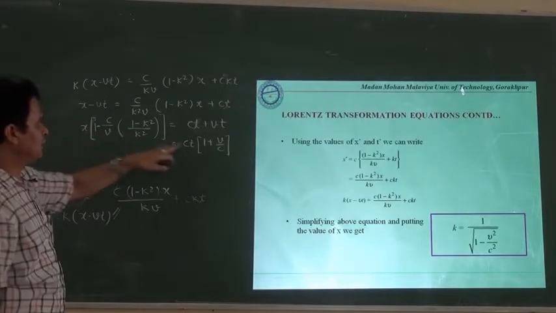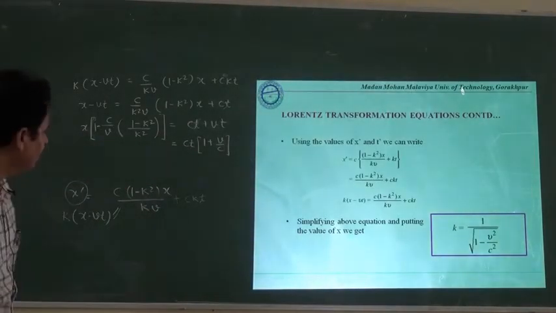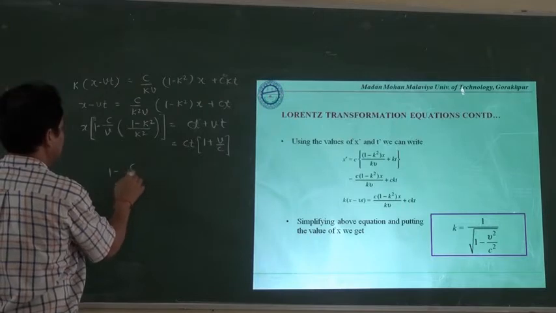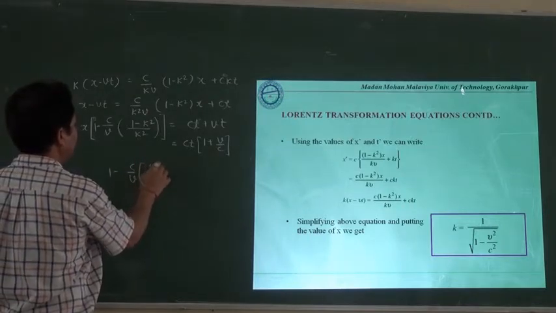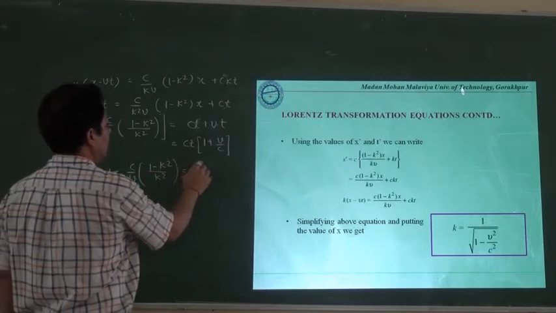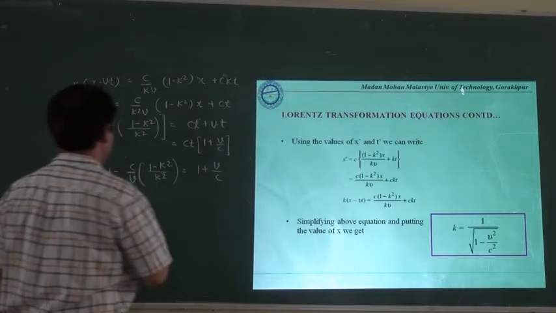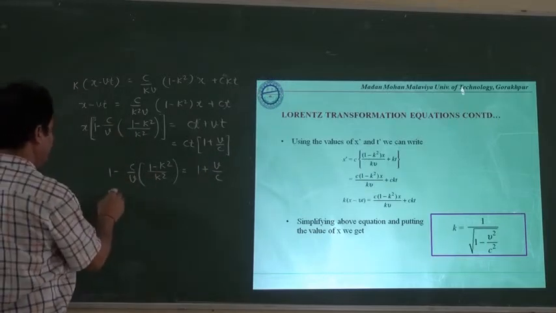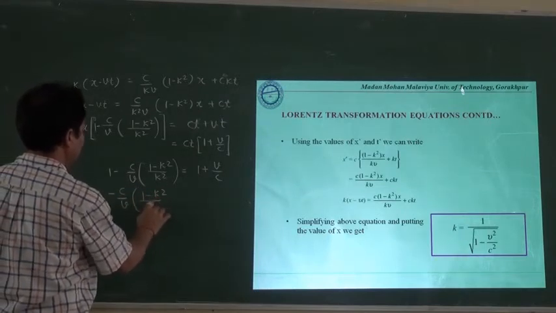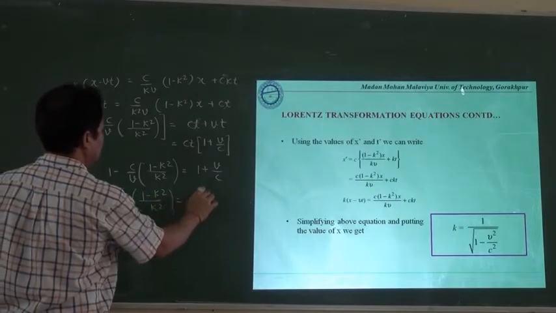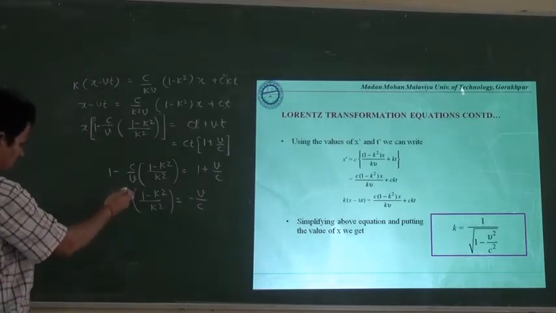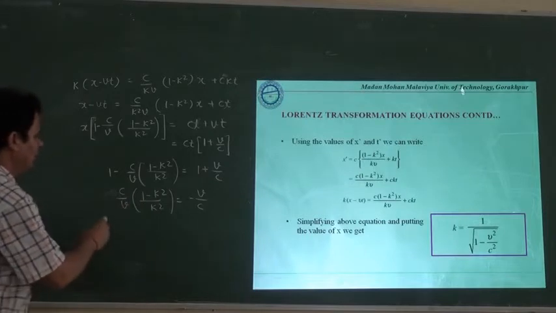That's why x and ct will cancel out, and we will have the equation in this way: c upon v, within the bracket 1 minus k square upon k square, will be equal to 1 plus v upon c. 1 and 1 will cancel each other. So finally we will have minus c upon v times 1 minus k square upon k square equal to v upon c. Let us transfer the negative sign and the c by v to the other side.